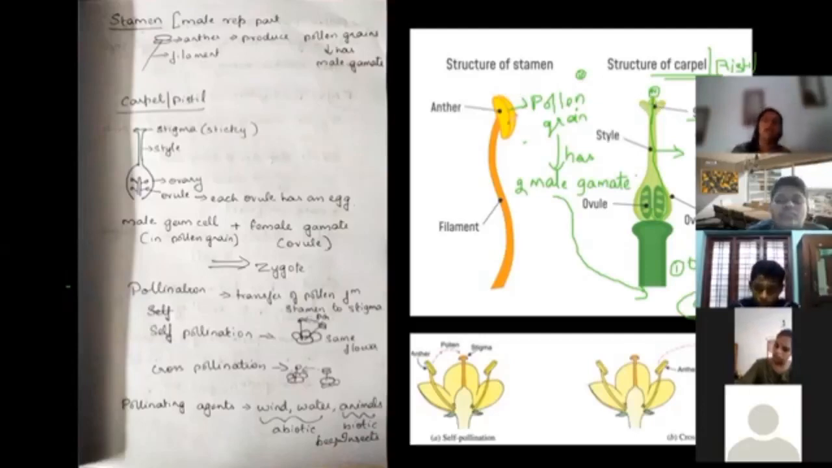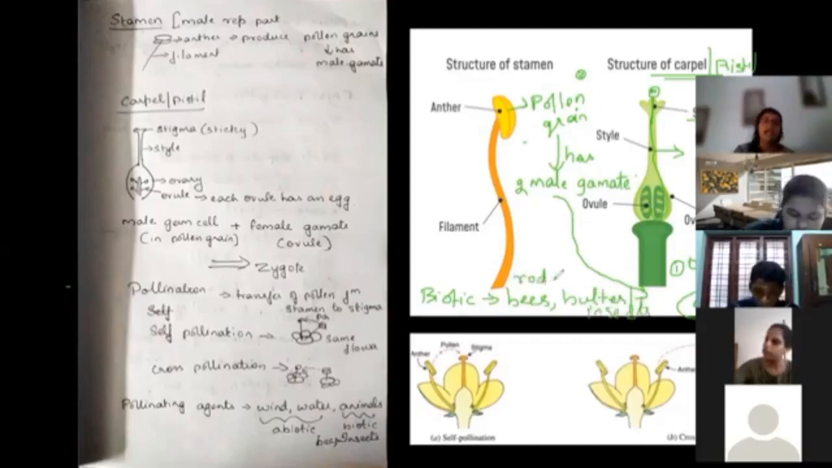It can also be transferred, and generally they are transferred, using biotic agents. Who are the biotic agents? Bees can help, butterflies can help, insects in general can help, rodents can help, and animals like elephants also can help. There are some plants where this particular pollen transfer can happen only because of elephants. So animals can also help in pollen transfer. These are the agents which help in the transfer of pollen grain from the male part to the female part.